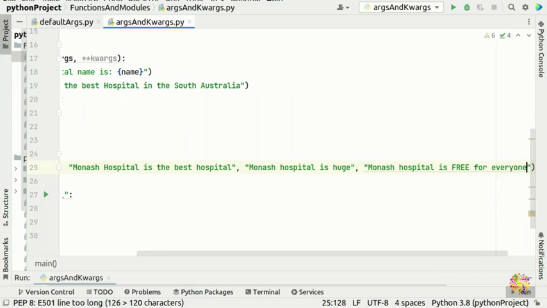Okay, so you can see here that I'm using a huge list.